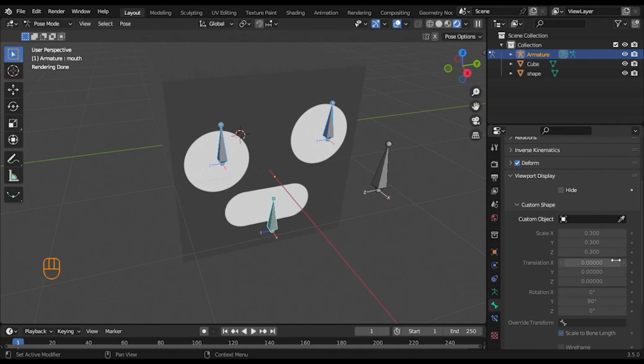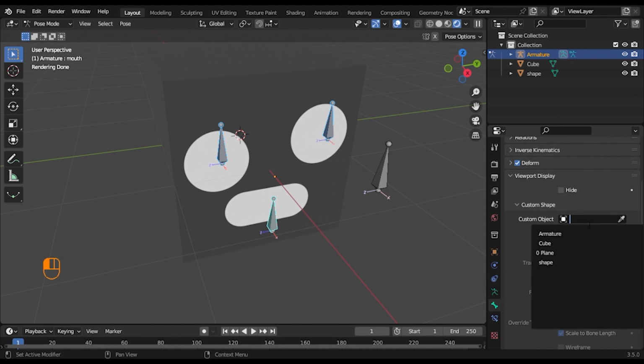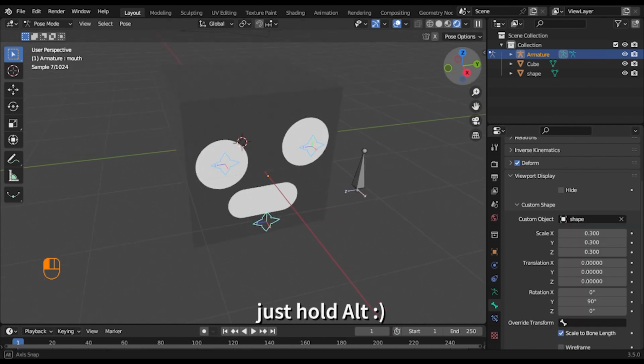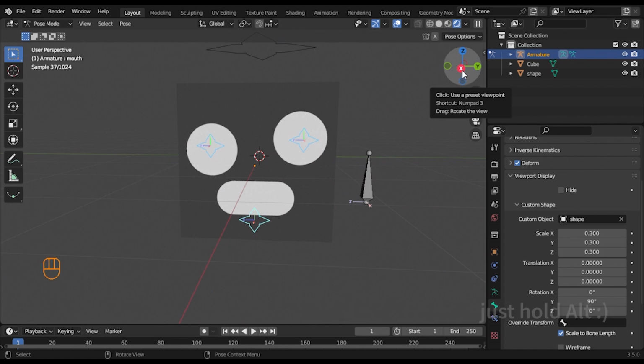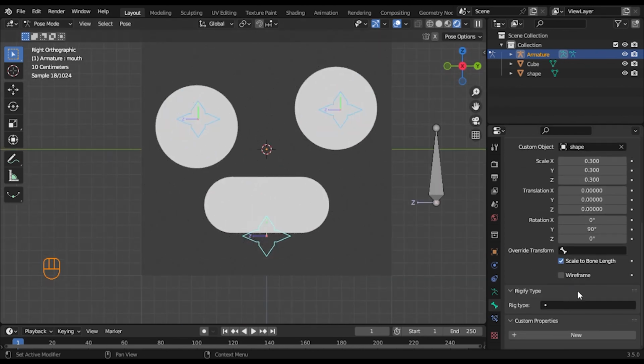You want to go to object property or bone property, and you want to select your plane or shape. And while you're selecting your shape, you need to Control Alt and click on it, so it will be applied to all the bones. You can change its rotation while clicking Alt.